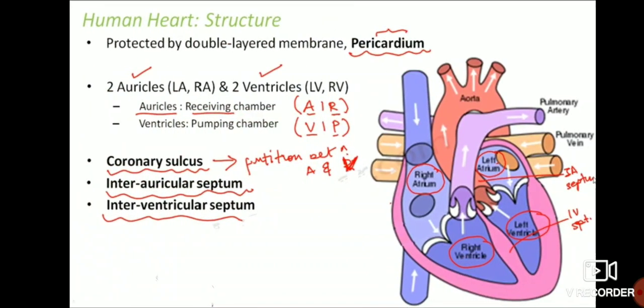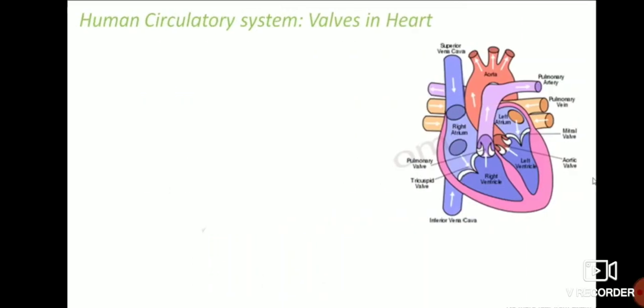So the human heart is generally protected by a double layered membrane. The name of that double layered membrane is pericardium. And this human heart has 2 auricles, and also 2 ventricles, and it has coronary vessels, the interauricular septum and the interventricular septum. So next one is valves in the heart.